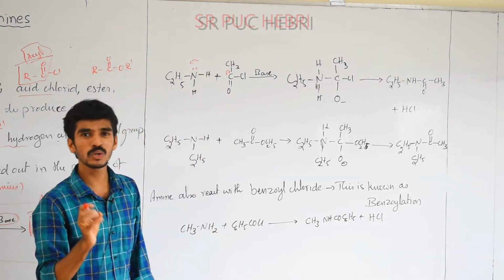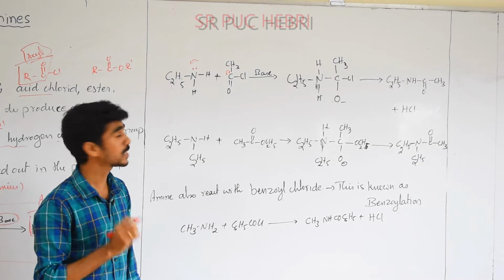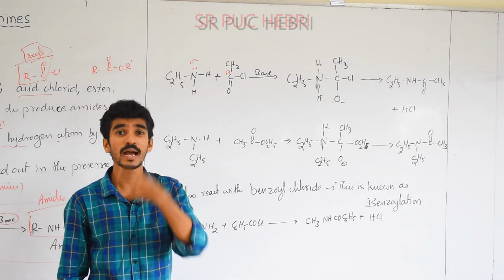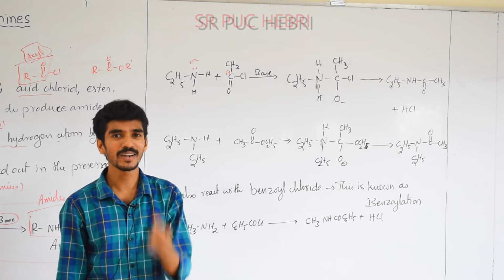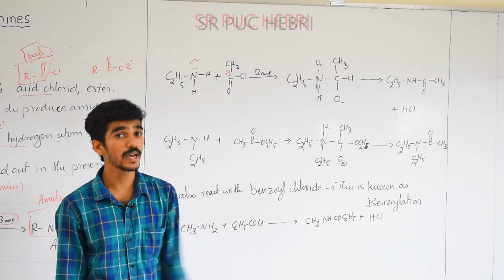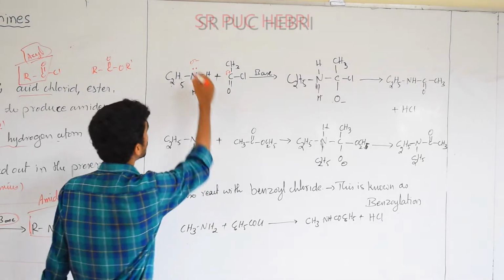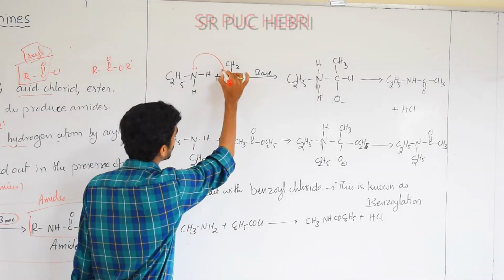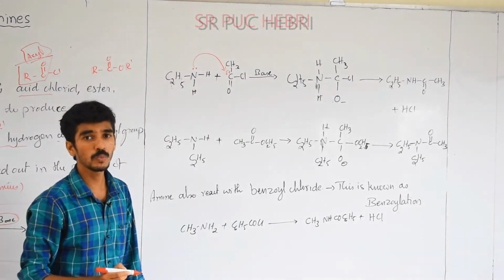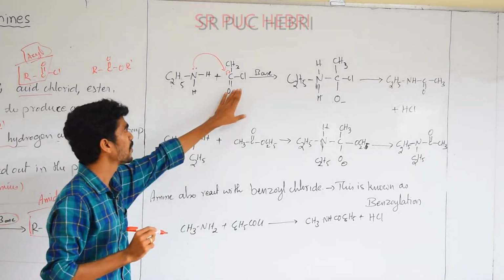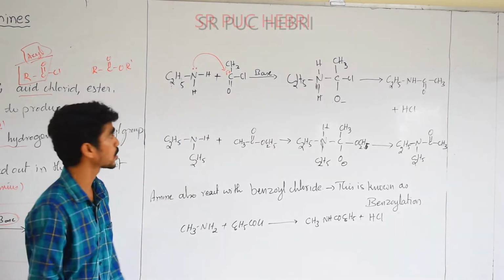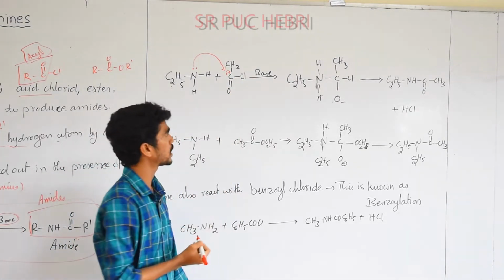You know the basic rule of charges. What is that? When a negative part of any molecule attaches to a positive part of any constituent atoms or molecules. Here there is a lone pair of electrons. It will easily attach to the electropositive molecule. In this, the acyl carbon is electropositive, at the same time what happens?